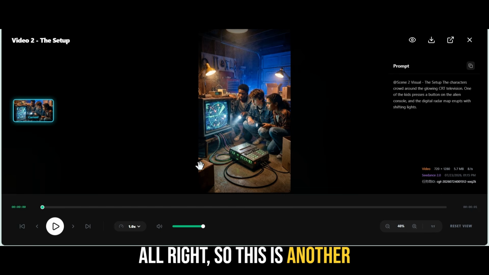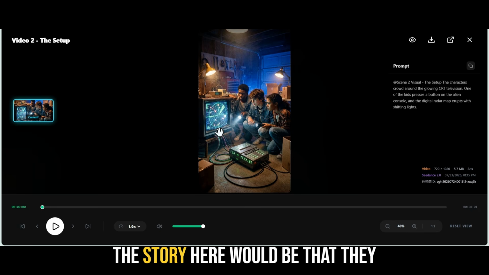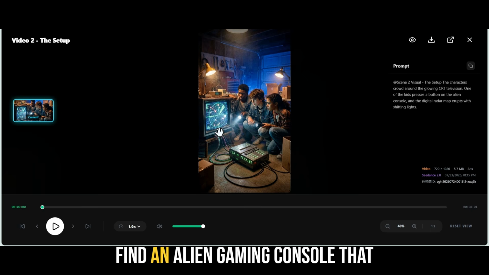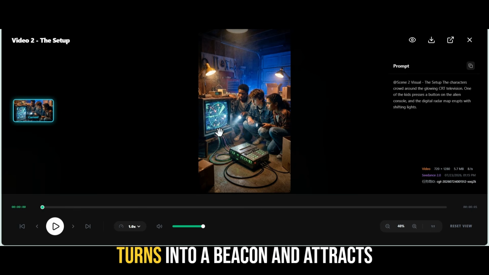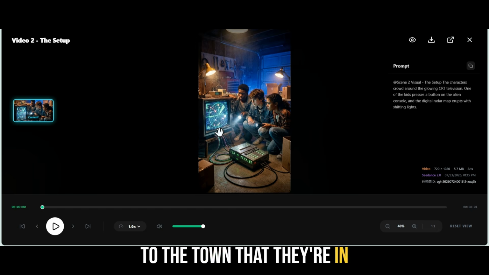All right, so this is another style that I was working on, and it's a realistic sci-fi style. The story here would be that they find an alien gaming console that turns into a beacon and it tracks the good alien and the bad alien to the town that they're in.